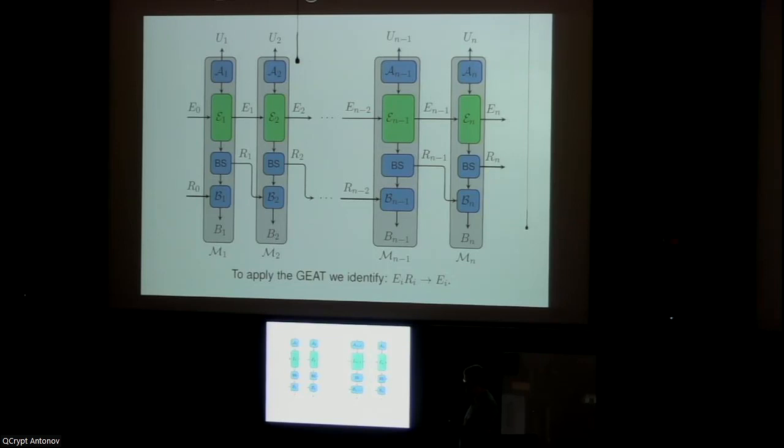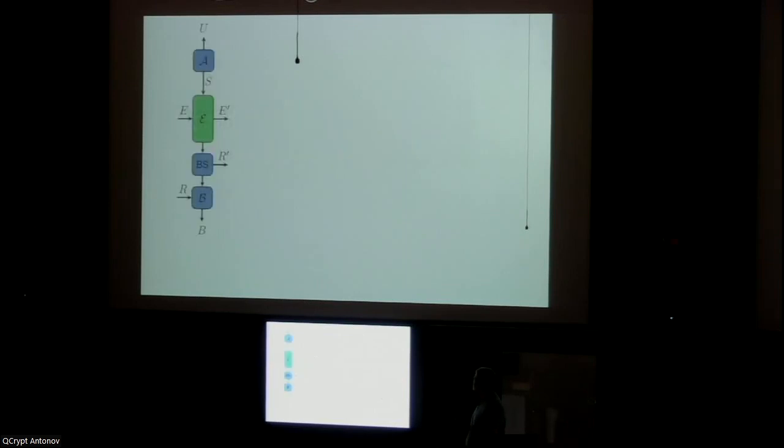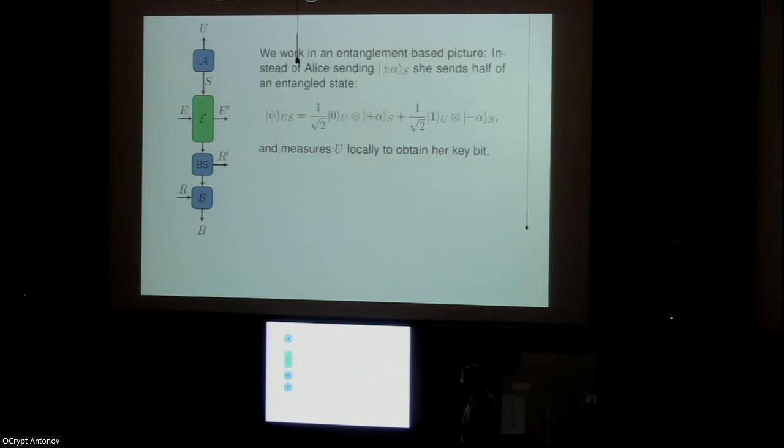And so we can now continue to answering the second question, which is this single round von Neumann entropy. Let's again take one of our channels here. I have slightly abbreviated the names of the registers to make it fit here on the side. We then switch to an entanglement-based picture, which is often done in QKD security proofs.